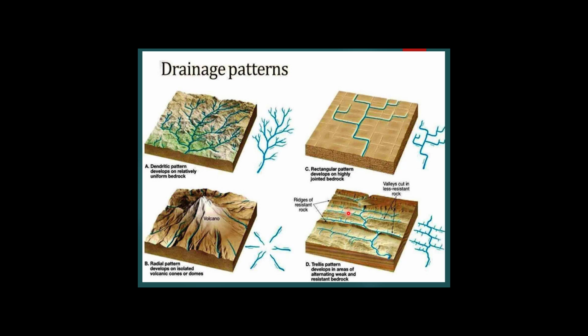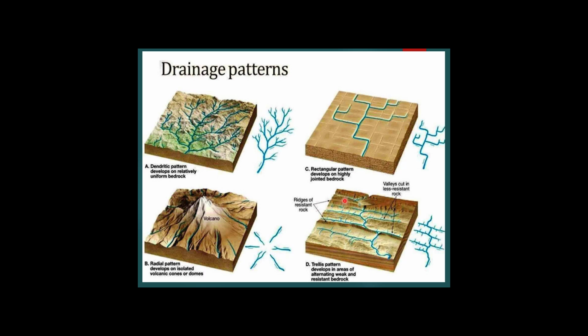These tributaries are flowing parallel to the main river to some distance, then it cuts back this soft rock and joins this river at right angle. When the tributaries are joining the main river at right angle, then the pattern which is resembling is said to be the trellis pattern. You can see the ridges of resistant rock.